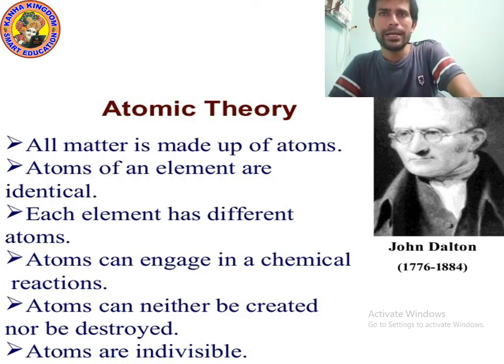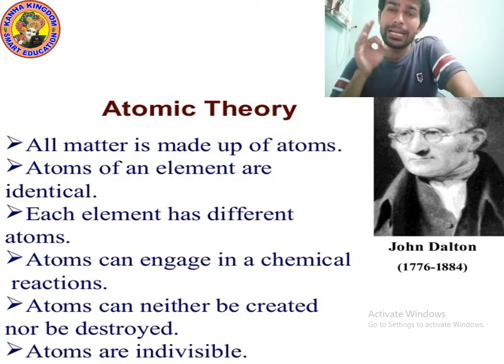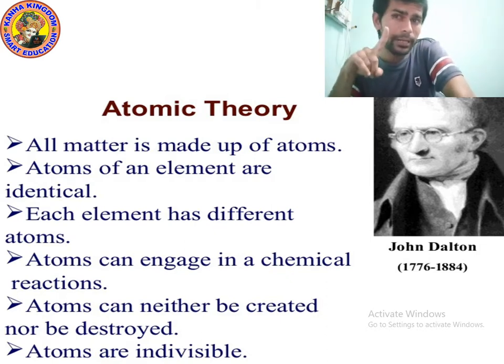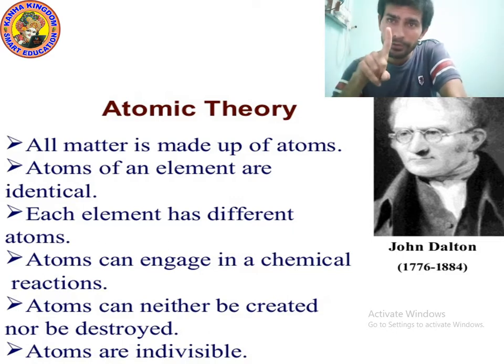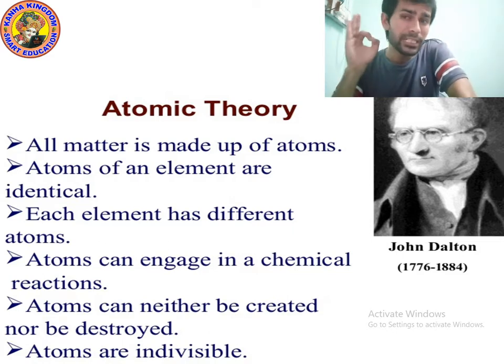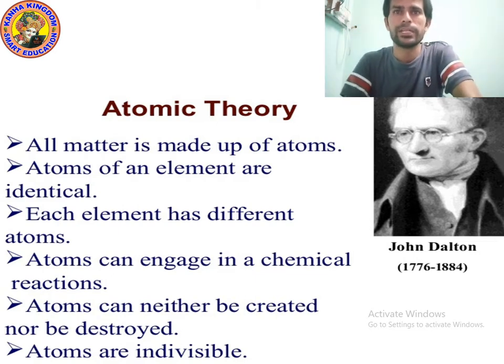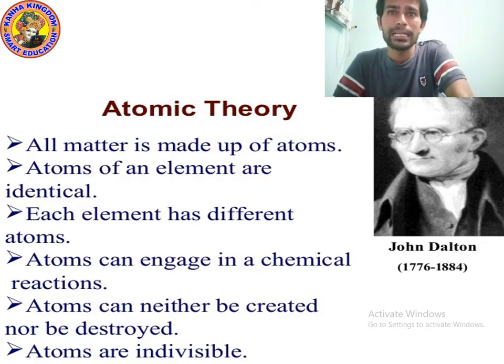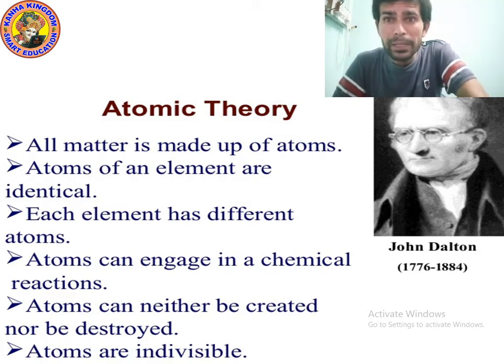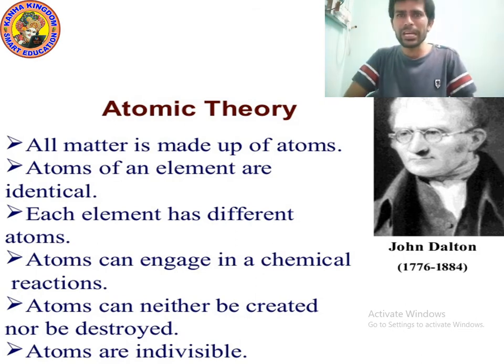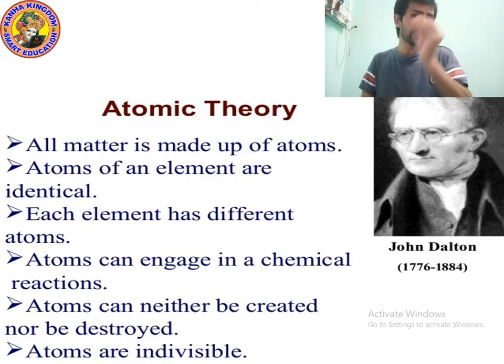Next point. Each element has different atoms. If I am talking about only one element, then all the atoms present in that one element will be the same. But different elements will have different atoms. Next point. Atoms can engage in a chemical reaction. Chemical reactions happen because of atoms. Without atoms, a chemical reaction cannot happen. So atoms are the main part involved in a chemical reaction.